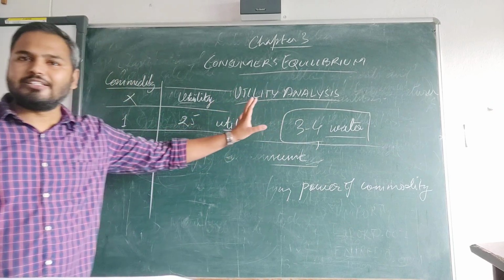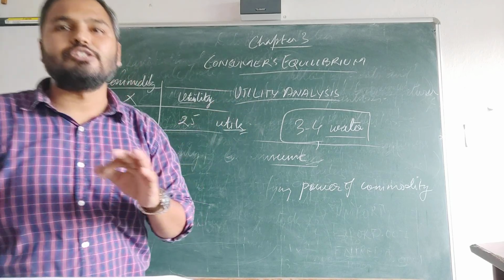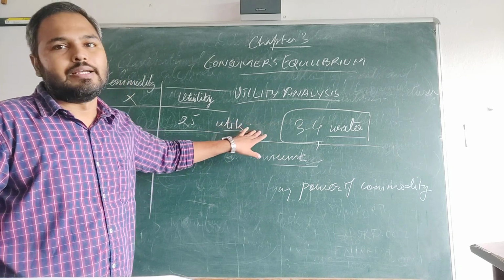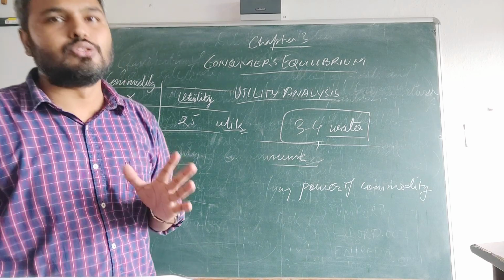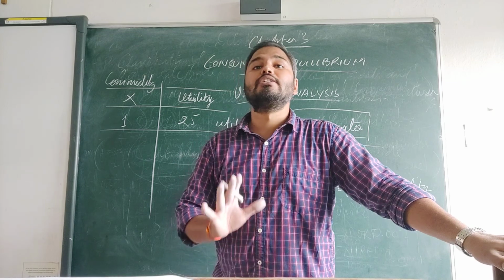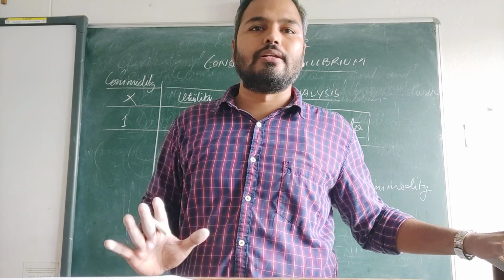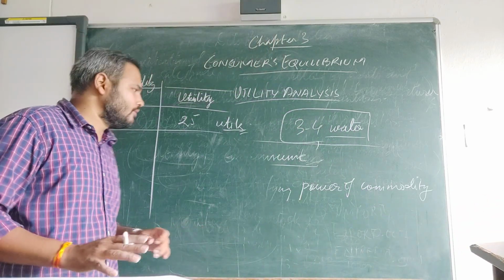When it is singular it is said as util, and when it is collective it is called utility. The want satisfying power of a commodity is known as utility, or the satisfaction derived from the commodity is known as utility. Understood? If satisfaction is there, utility is there.